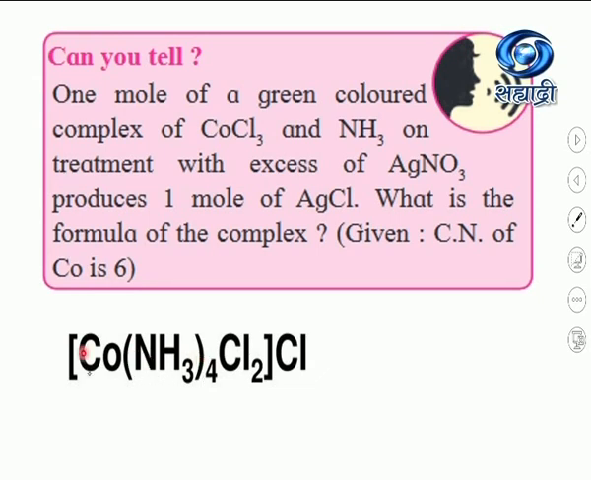So the formula is [Co(NH3)4Cl2]Cl, with 1 chloride ion outside the bracket. It means 4 plus 2, the coordination number is 6, and as it gives 1 mole of AgCl, a single chloride ion reacts with silver, which means it comes in the ionizable sphere.